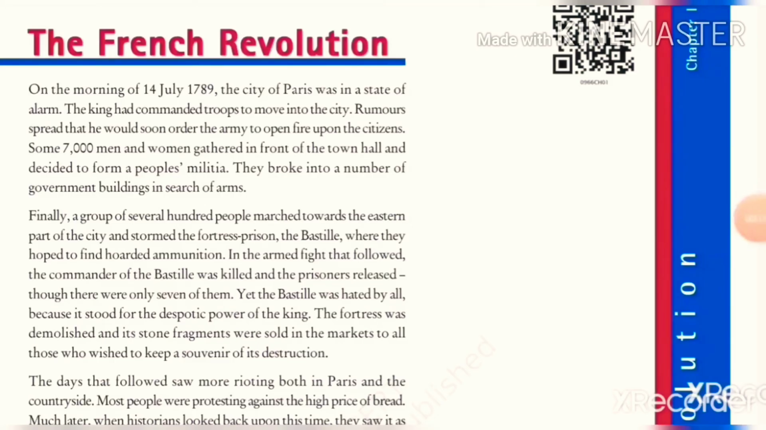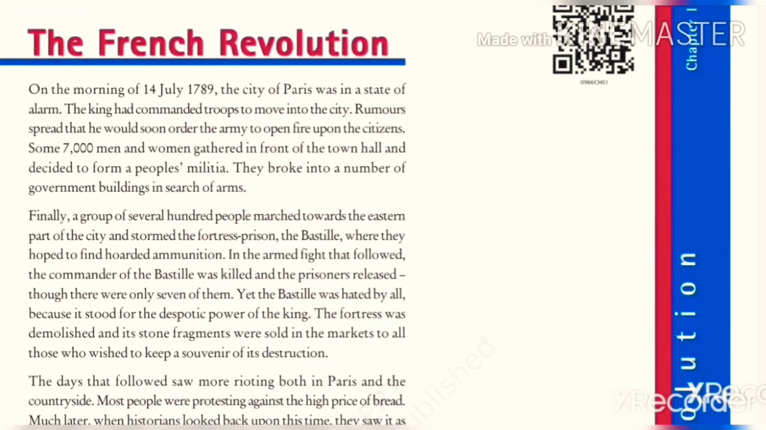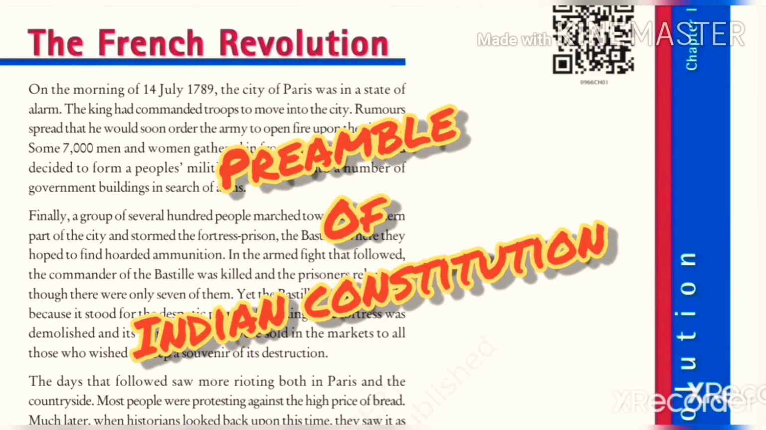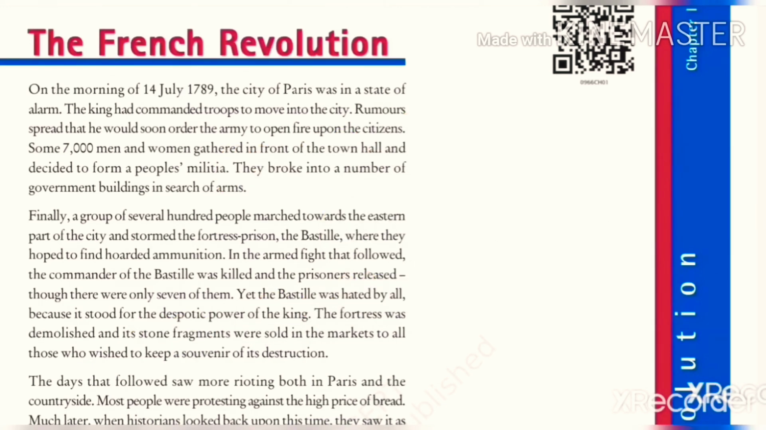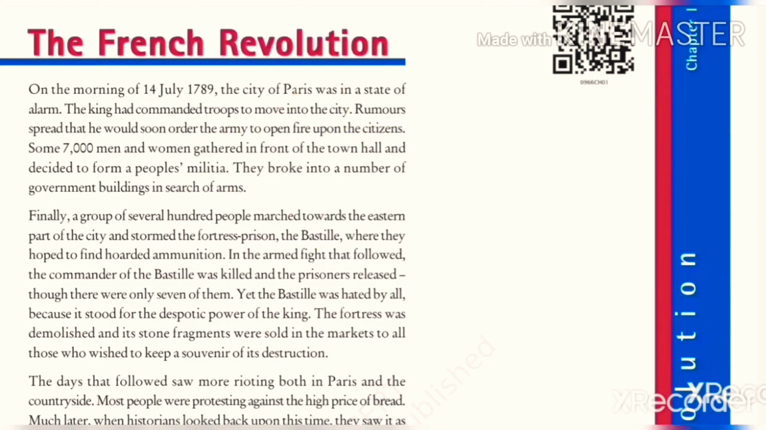As we are dealing with world history, the French Revolution gave us three important ideas: equality, freedom and liberty. These three ideas have been adopted by our Indian Constitution in its introductory part, that is the Preamble of our Constitution. The timeline of the French Revolution started from 1774 and ended in 1815.